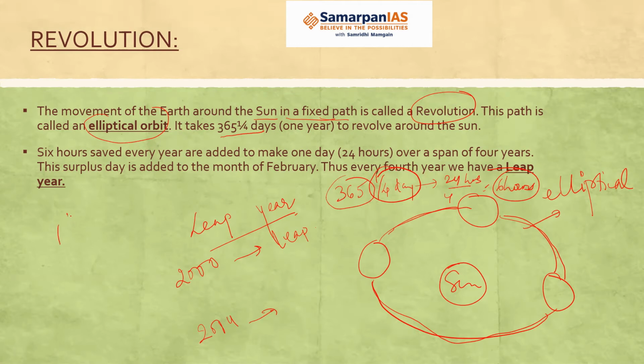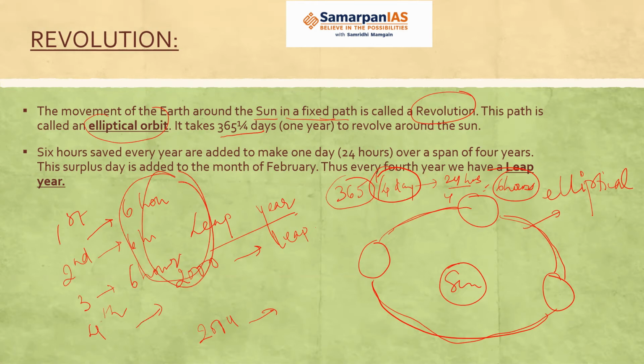Okay. So for the first year, we do not count 6 hours. Then again, for the second year also, we do not count 6 hours. For the third year, we do not count 6 hours. And then what happens in the fourth year? What we do is we add these 6 hours. Okay. So when you add 6 four times, that means you have how many hours? 24 hours.